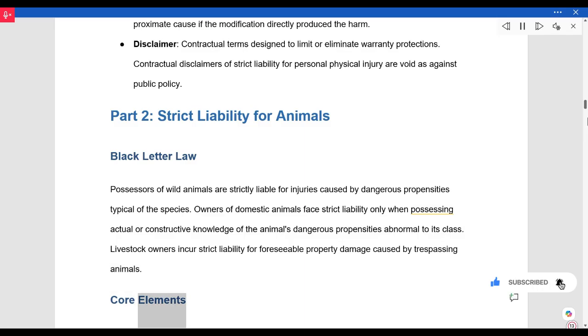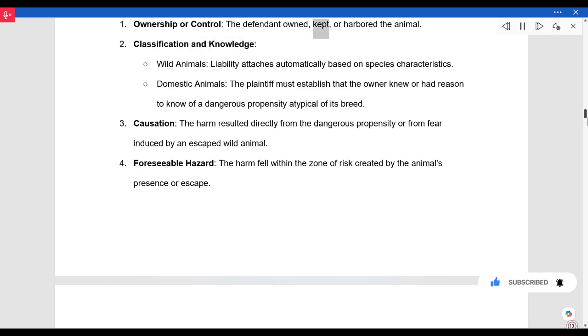Core elements: ownership or control. The defendant owned, kept, or harbored the animal. Classification and knowledge. Wild animals. Liability attaches automatically based on species characteristics. Domestic animals. The plaintiff must establish that the owner knew or had reason to know of a dangerous propensity atypical of its breed. Causation. The harm resulted directly from the dangerous propensity or from fear induced by an escaped wild animal. Foreseeable hazard. The harm fell within the zone of risk created by the animal's presence or escape.